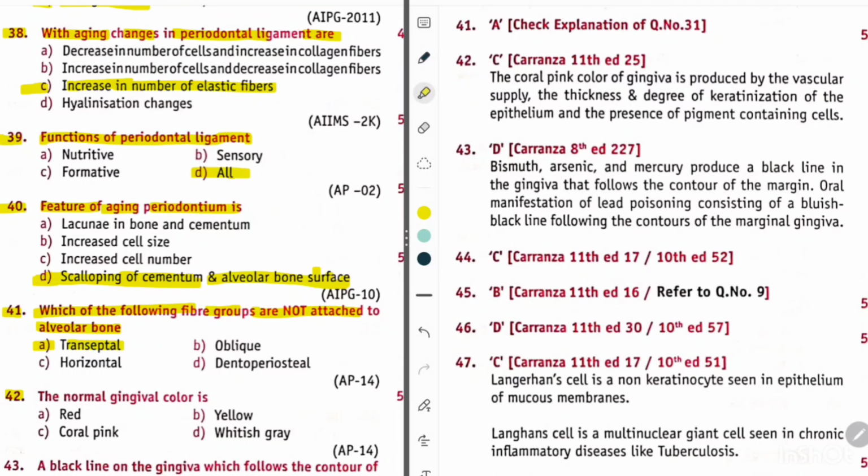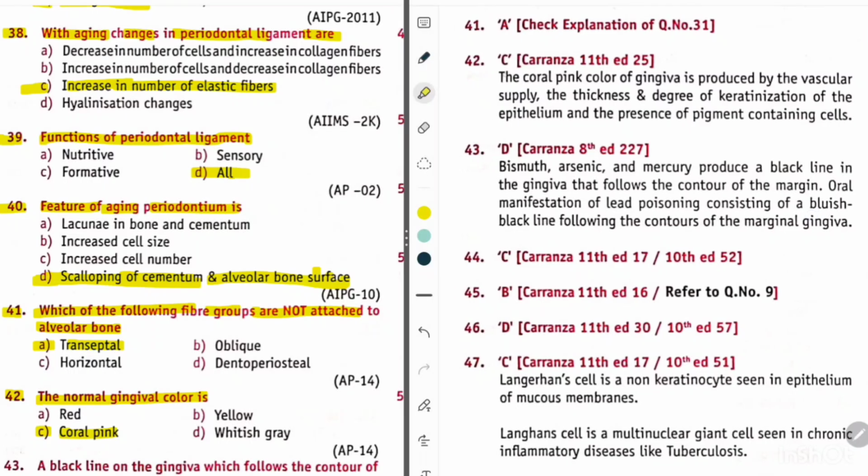Now question 42. The normal gingiva is option A red, option B yellow, option C coral pink, or option D whitish grey. So its answer is option C coral pink. The coral pink color of gingiva is produced by the vascular supply, the thickness and degree of keratinization of the epithelium, and the presence of pigment containing cells.